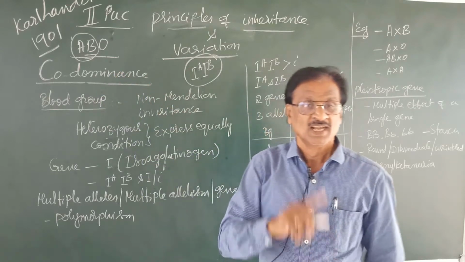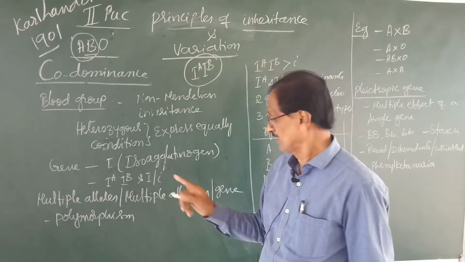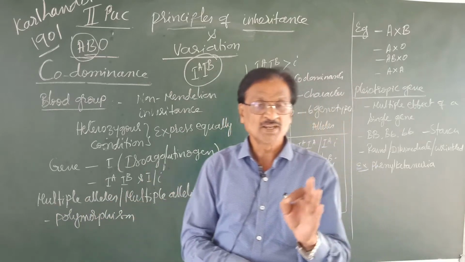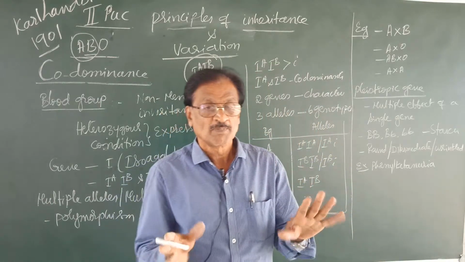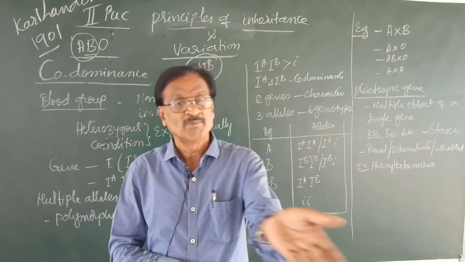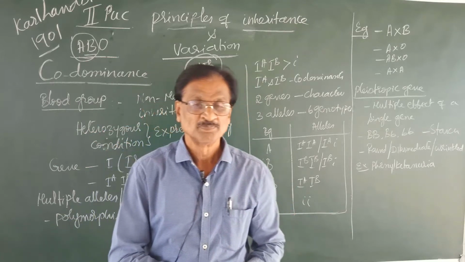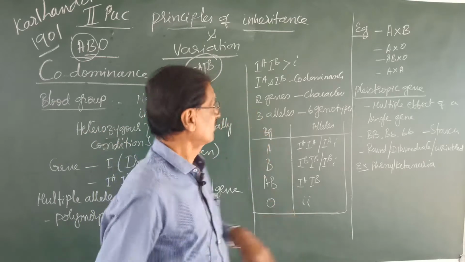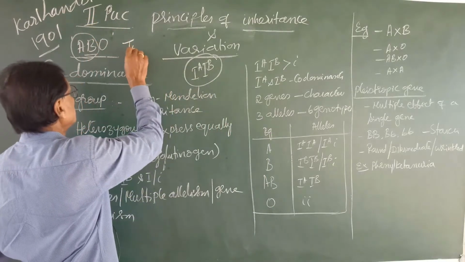Such a condition can be referred to as codominance. Now, what are multiple alleles, or multiple allelism, or gene polymorphism? What do you mean by an allele? You have already studied this in the beginning of Principles of Inheritance and Variation, while we were studying the Mendelian pattern of inheritance, or Mendel's principles. What are alleles? An alternative form of a gene. For example, capital T is a gene, small t is an allele.